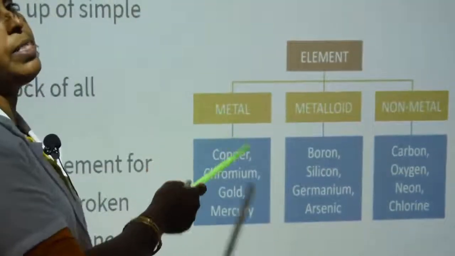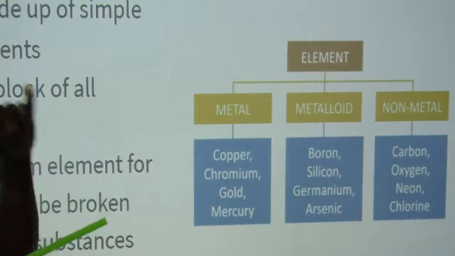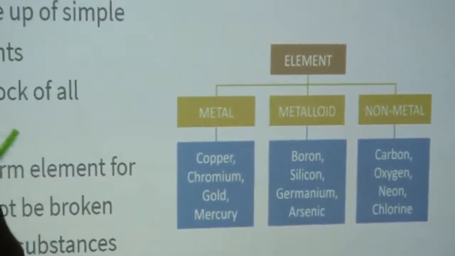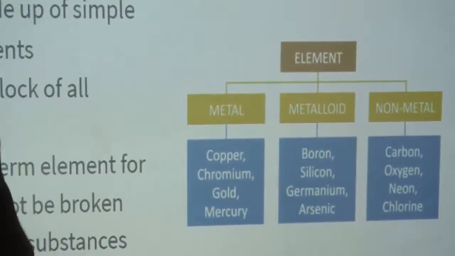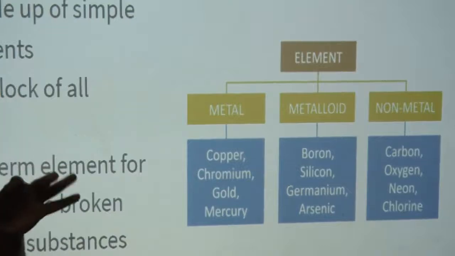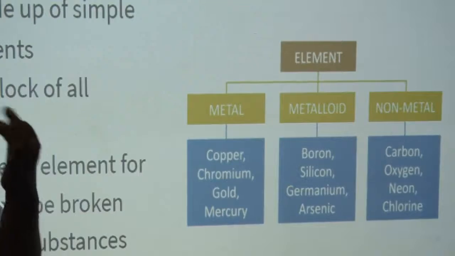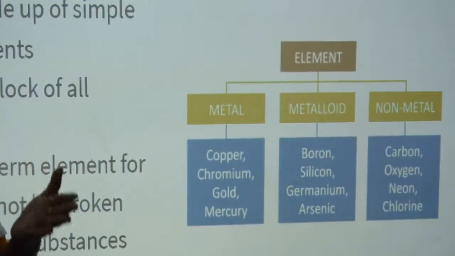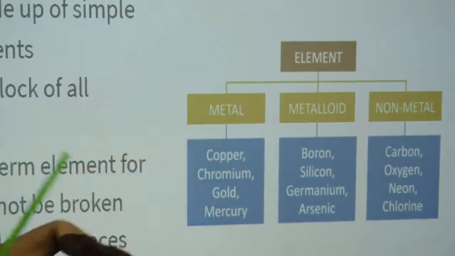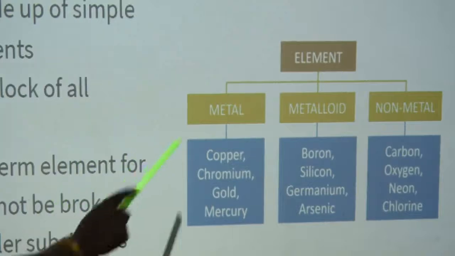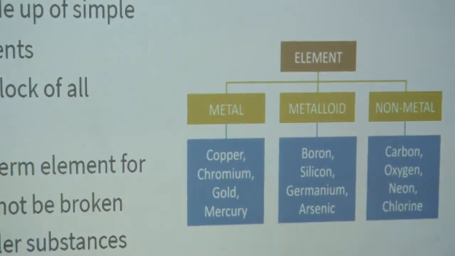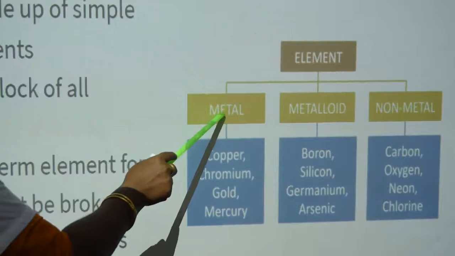What do metals mean? Metals have some special properties. They are malleable, which means they can be made into sheets. And they are ductile, which means they can be drawn into wires. For example, copper wire, aluminium wire, etc. For sheets, we can make aluminium sheets, roofing sheets, you know that one. The plates we use in our kitchen are all metals.